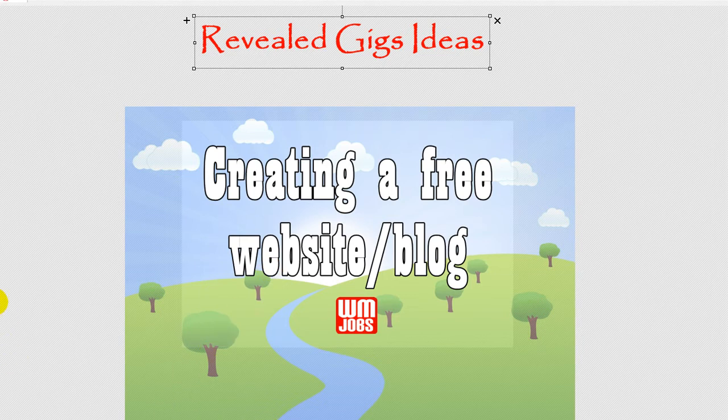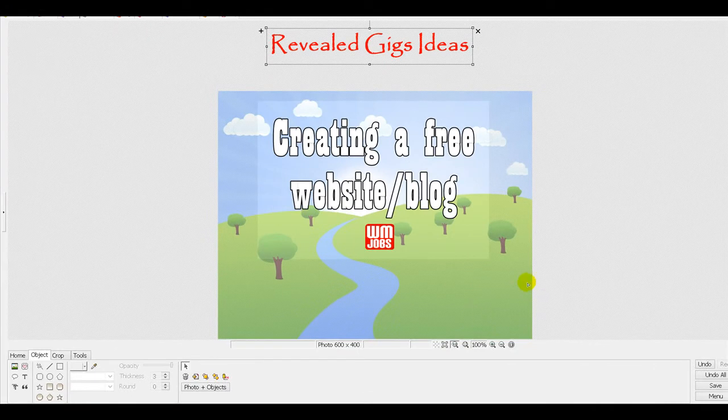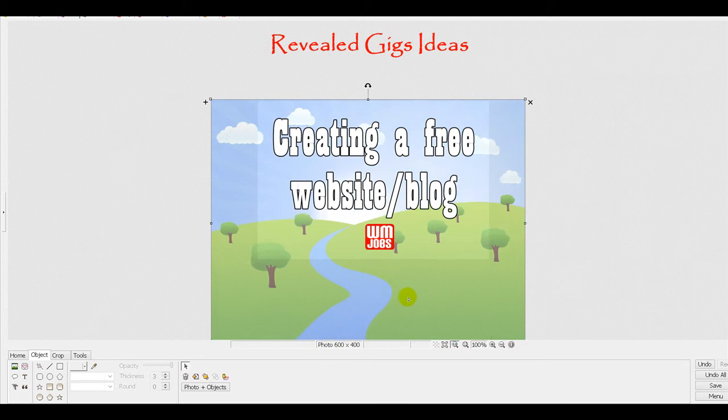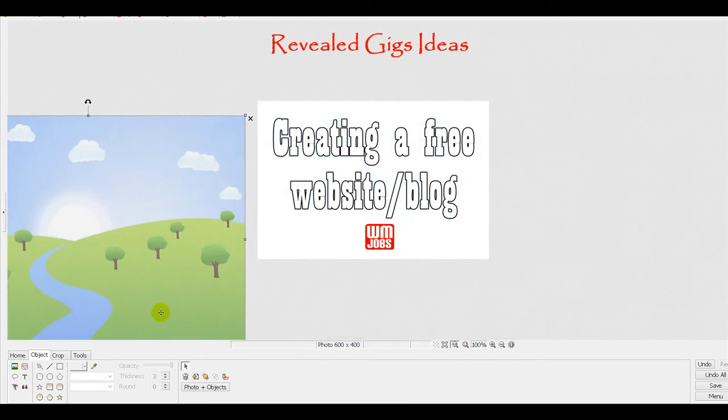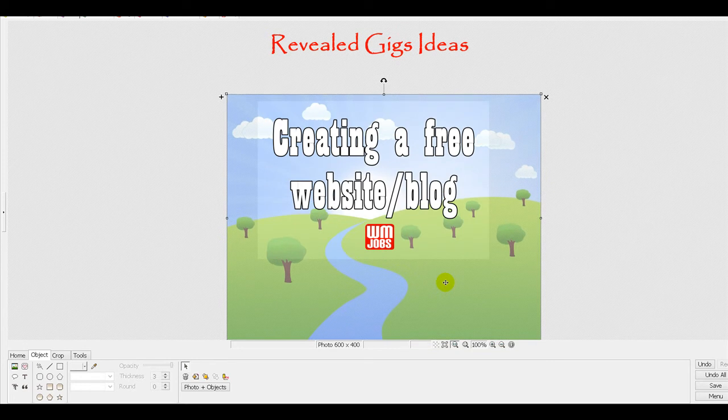I make this simply by using Photoscape, the free Photoscape. You can see I insert a 600 by 400 pixels background, then I insert another background, and I make a text, and I do not forget to insert your logo.